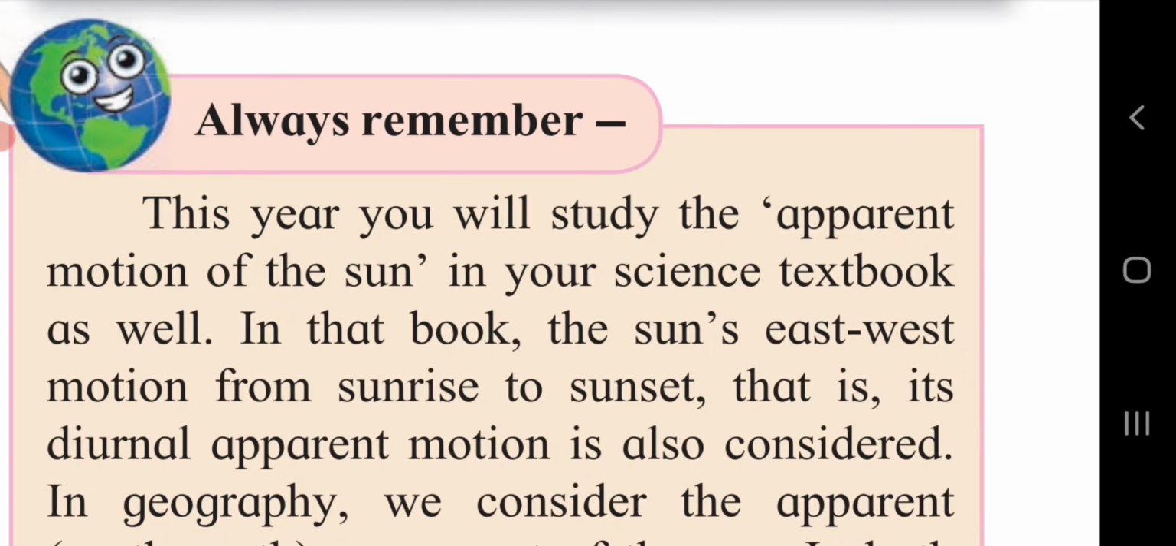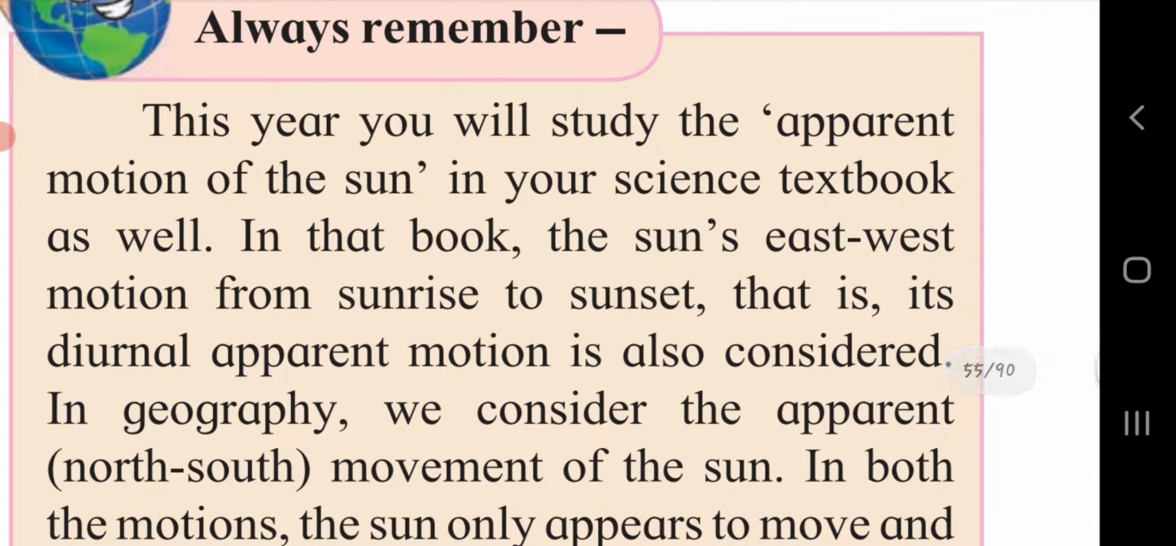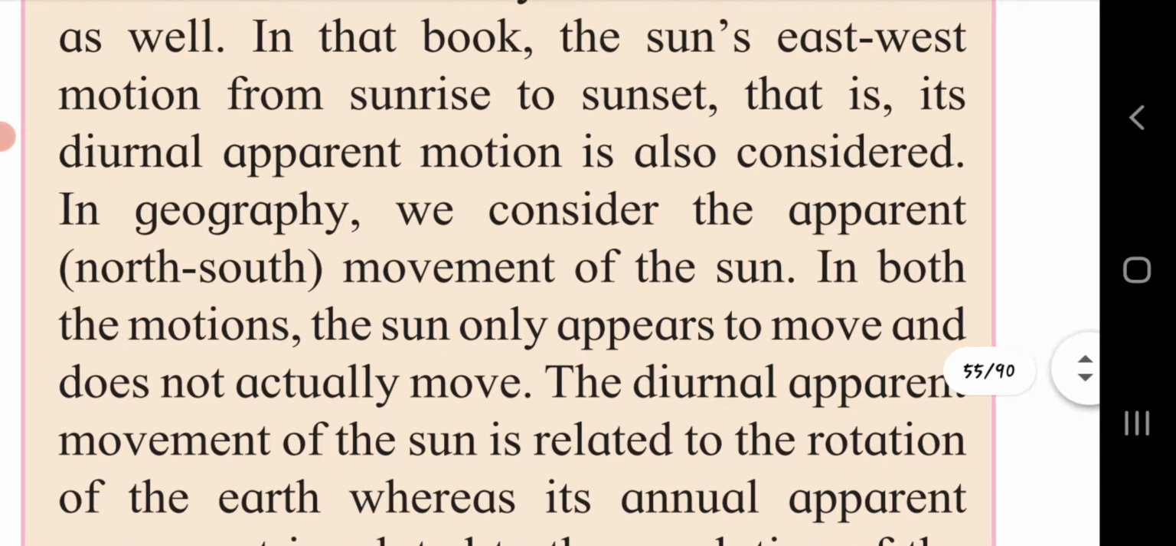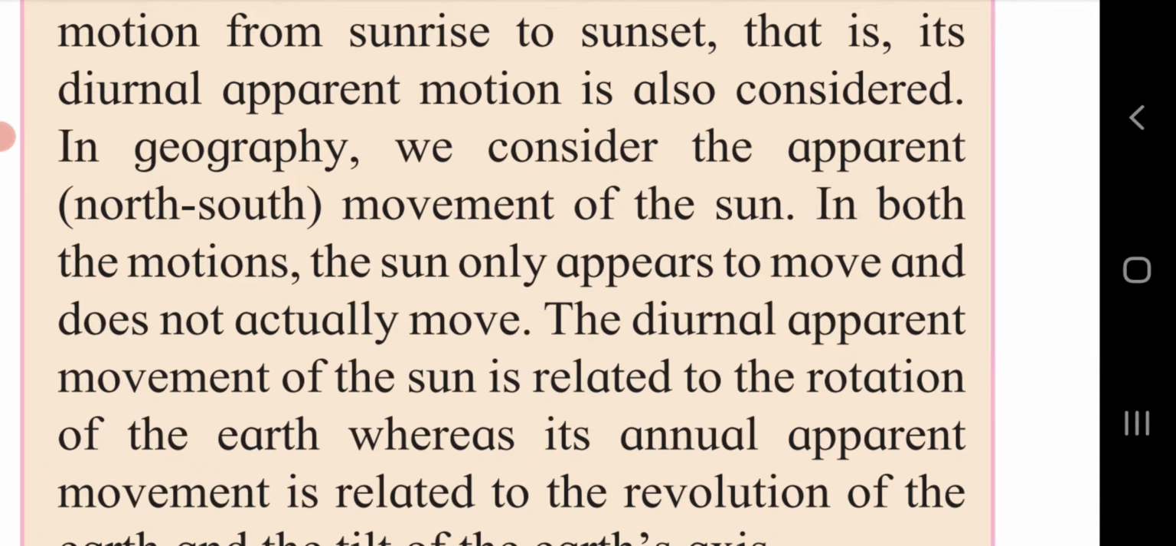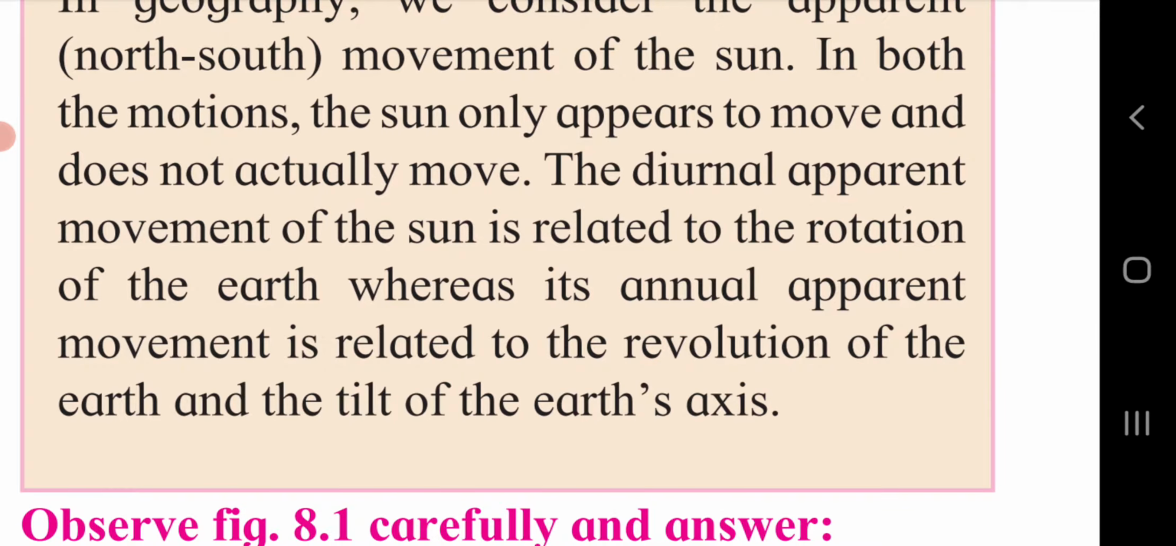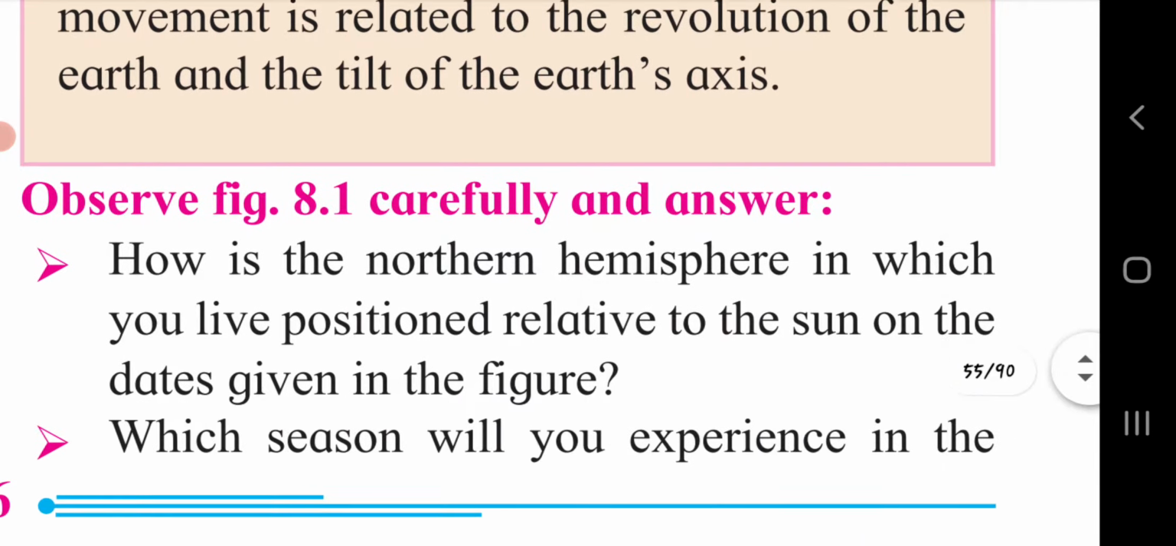Always remember, this year you will study the apparent motion of the sun in your science textbook as well. In that book, the sun's east-west motion from sunrise to sunset, that is its diurnal apparent motion, is considered. In geography, we consider the annual apparent movement of the sun. In both the motions, the sun only appears to move and does not actually move. The diurnal apparent movement of the sun is related to the rotation of the earth, whereas its annual apparent movement is related to the revolution of the earth and the tilt of earth's axis.